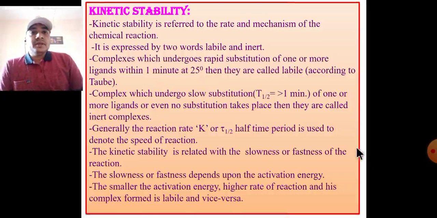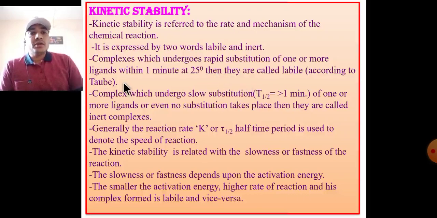Kinetic stability. Kinetic stability refers to the rate and the mechanism of chemical reaction. It is expressed by two words: one is labile and another is inert. A complex which undergoes rapid substitution of one or more ligands within 1 minute at 25 degrees Celsius is called labile. Means if the reaction goes to completion within 1 minute, the complex will be labile.